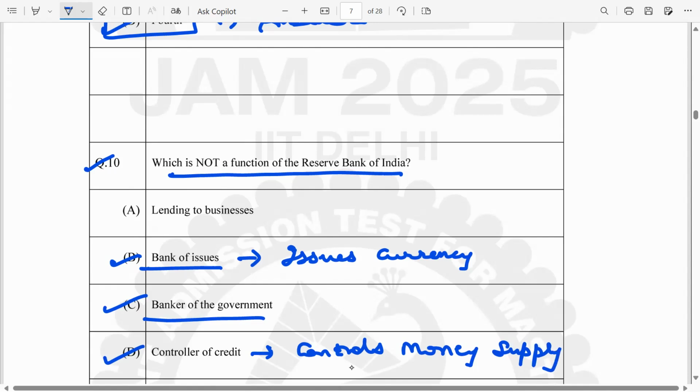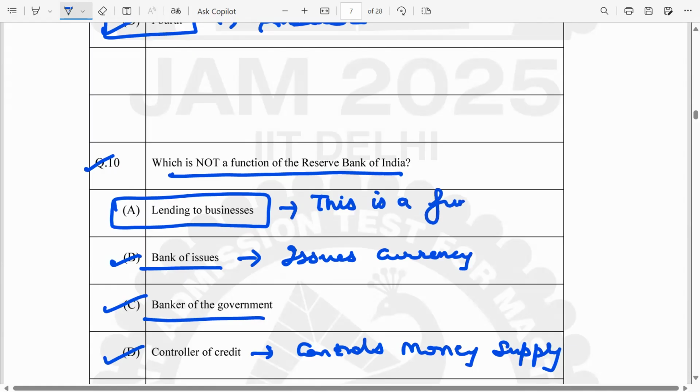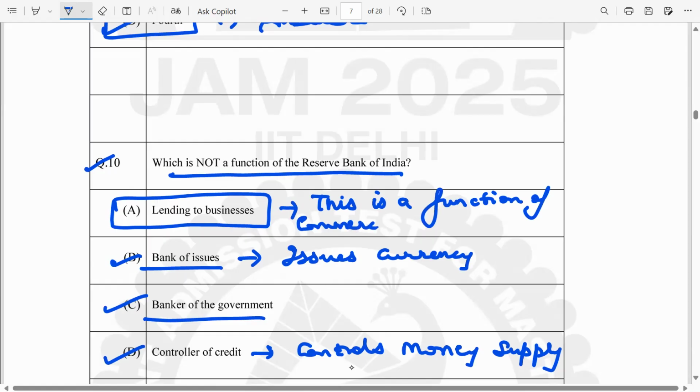The only function which is not a function of RBI is lending to business. This is a function of the commercial banks, not RBI. I can write this is a function of commercial banks and not RBI. RBI is not allowed to interact with businesses or public. Who interacts with businesses or public? Only the commercial banks. RBI has interaction only with commercial banks and with the government. Okay, so hoping students have understood this.